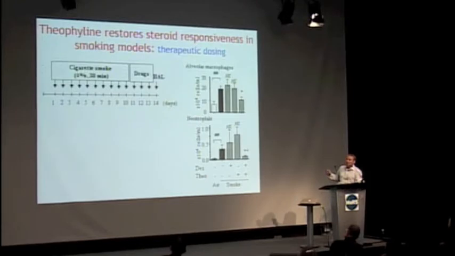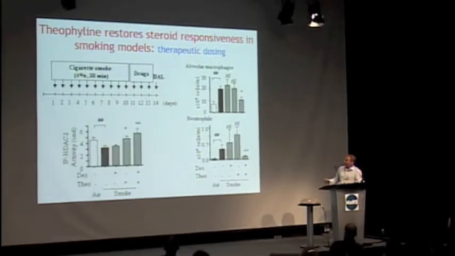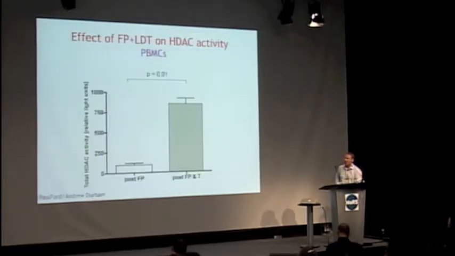And we could see that neither drug, a low-dose steroid or a low-dose theophylline, had any effect on macrophages or neutrophil recruitment into the airways of these animals, but the combination of the two drugs gave a significant inhibitory effect. And at least in the peripheral lung tissue, there seemed to be an effect of the combination on HDAC2 activity, which was slightly more than we saw with theophylline alone, although this didn't reach statistical significance.